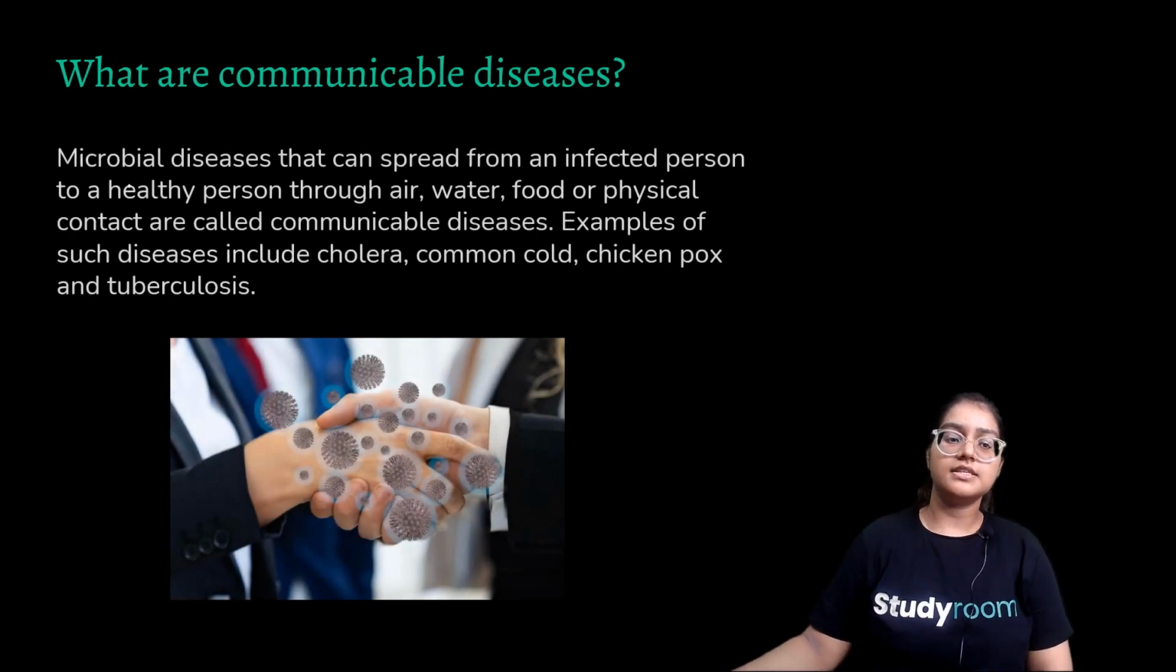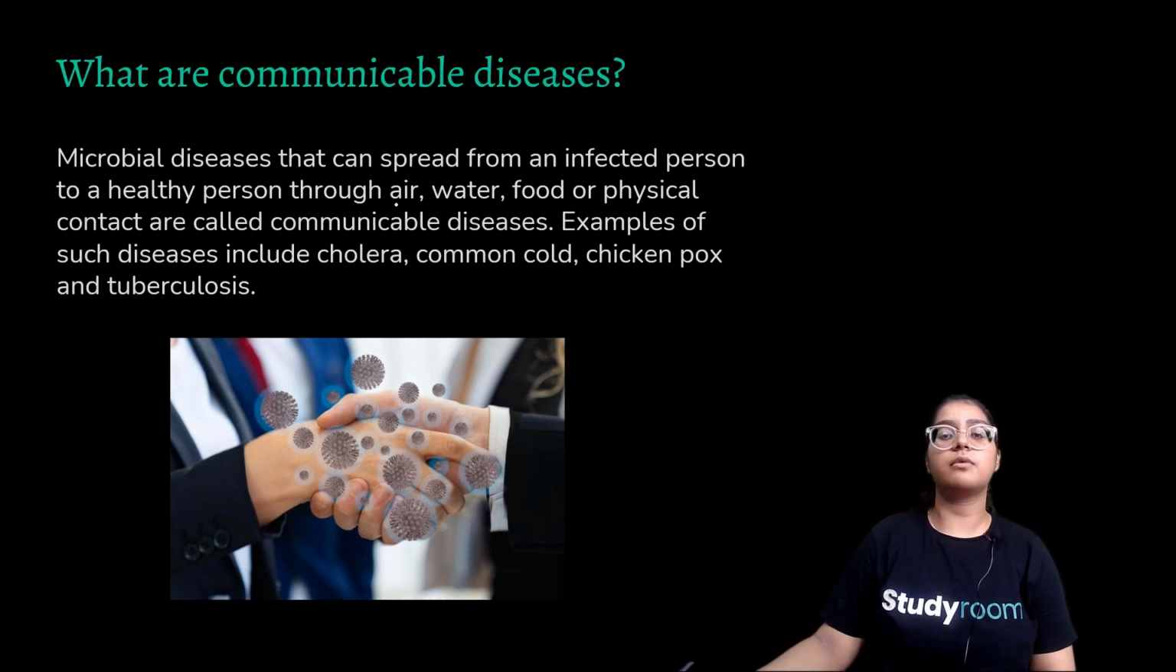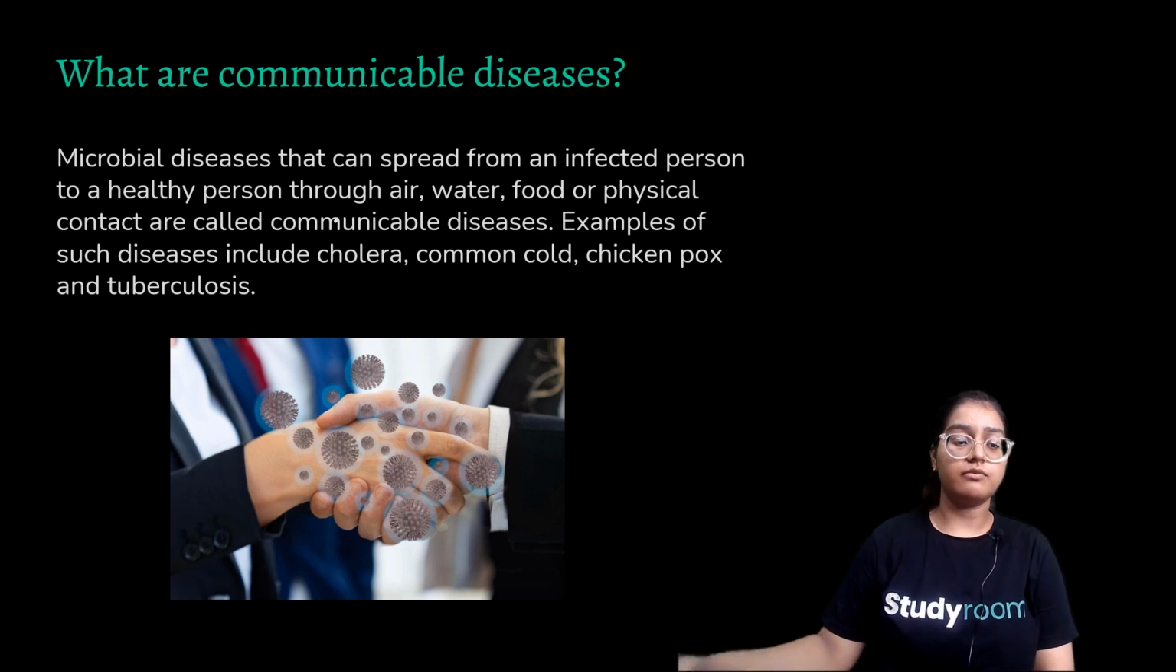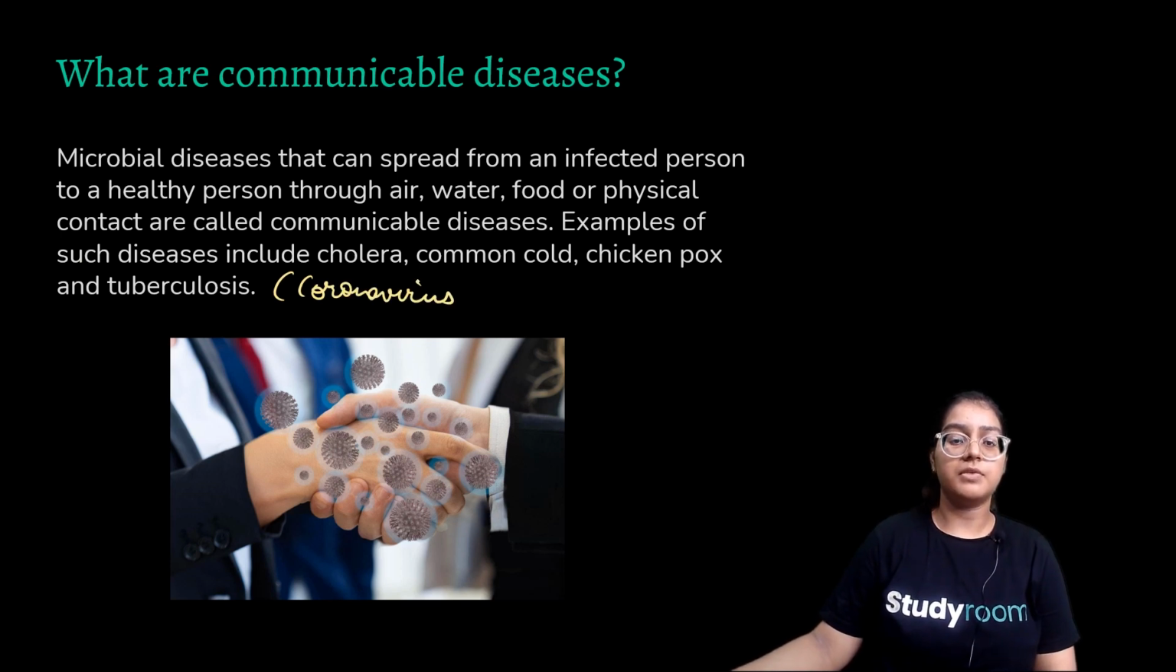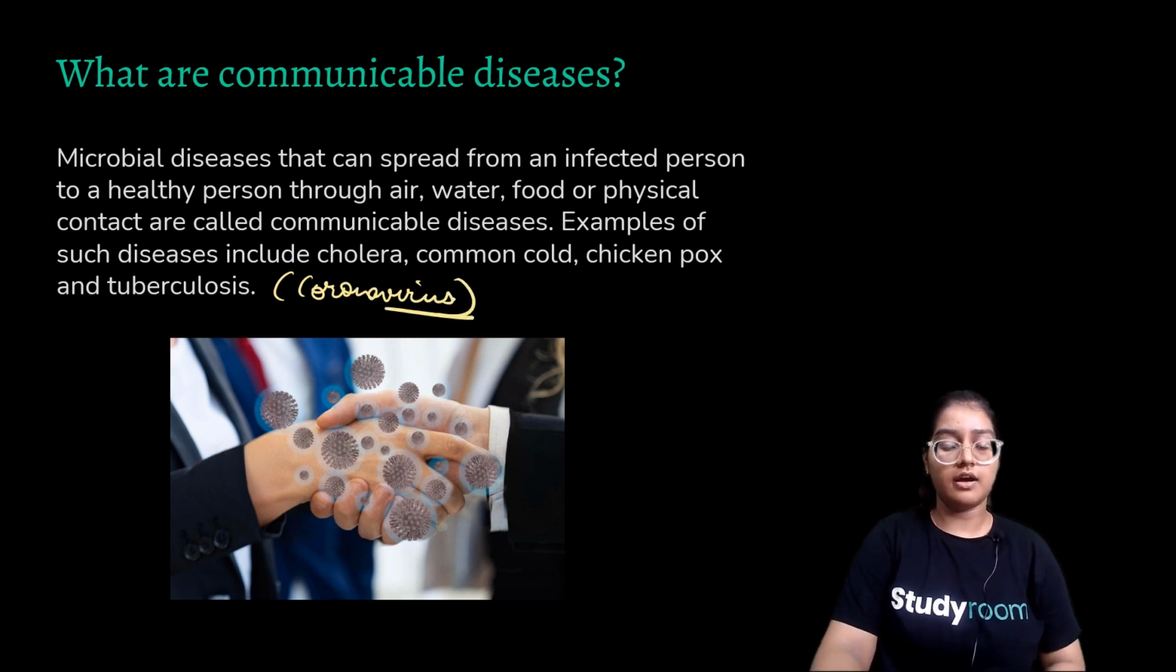What are communicable diseases? The microbial diseases that can spread from an infected person to a healthy person are called communicable diseases. The channel can be air, water, food, physical contact. Just remember, it spreads from one person to another. Non-communicable diseases don't spread from an infected person to a healthy person. Some examples are cholera, common cold, chickenpox, tuberculosis, and even coronavirus. They are communicable diseases that can enter from an infected person into a healthy person's body.